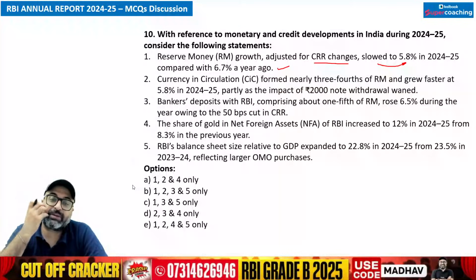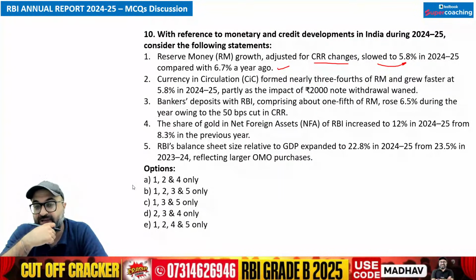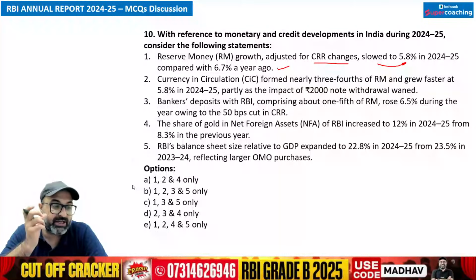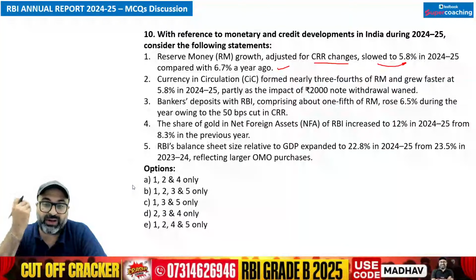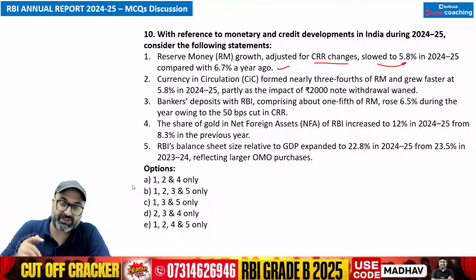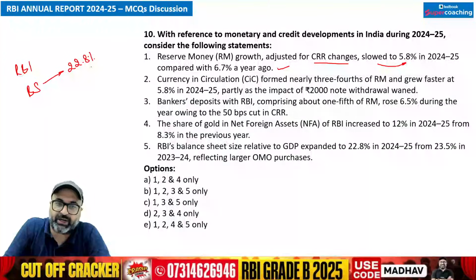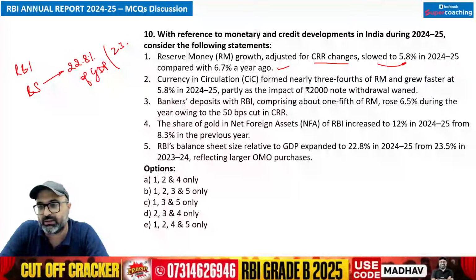Reserve money basically means the RBI balance sheet. If I talk about the reserve money, we understand the word of reserve money from the RBI balance sheet, whose size has fallen down from 23.5% to 22.8% of GDP. So यहाँ पे याद रखना एक point, RBI's balance sheet has fallen down to 22.8% of GDP, which was 23.5% of GDP.